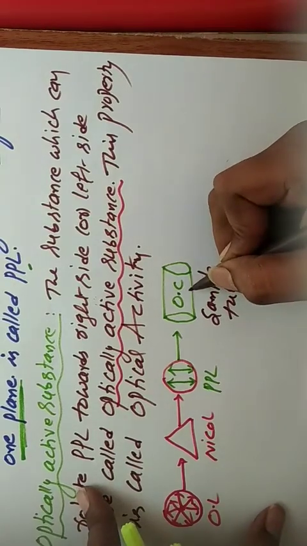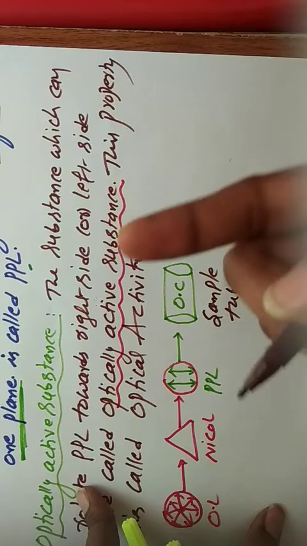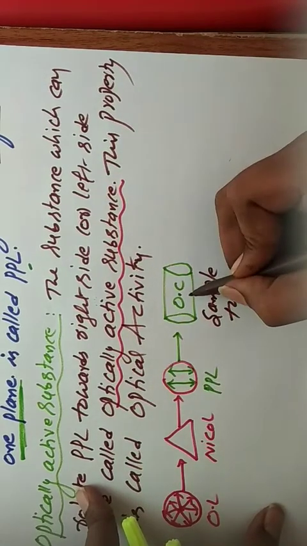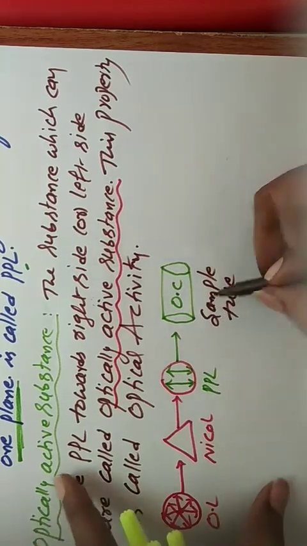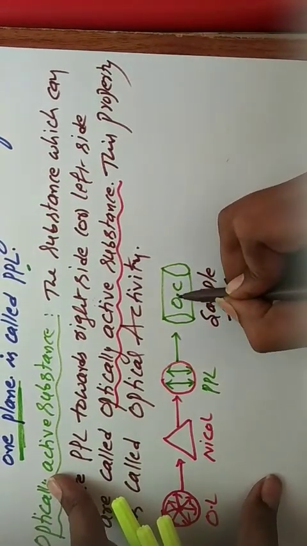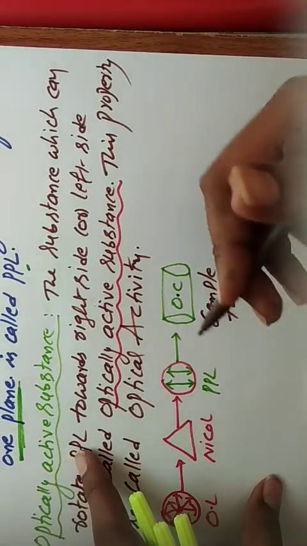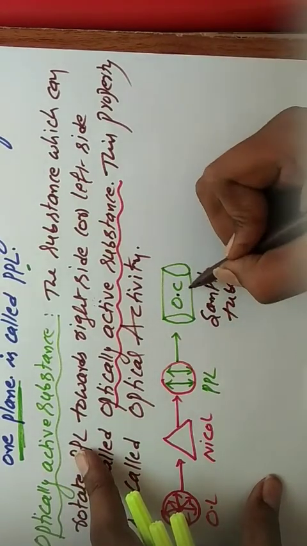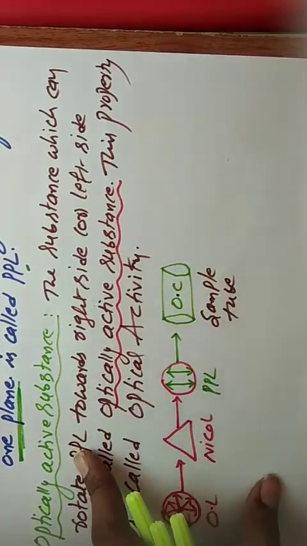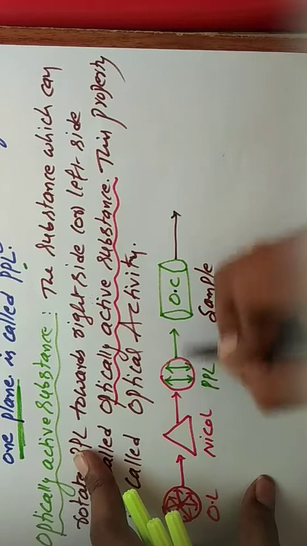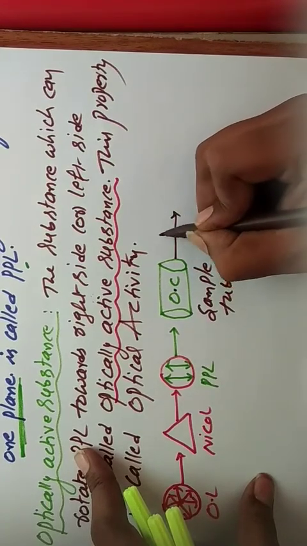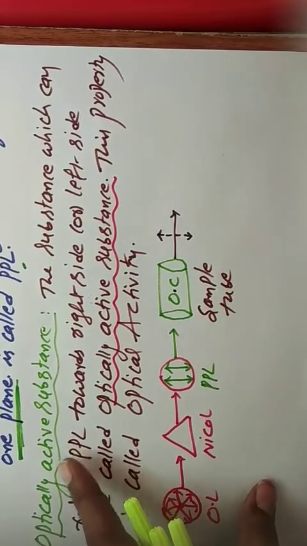If that glucose solution rotates the plane polarized light either right side or left side, then that glucose solution exhibits optical activity property like that. So this is the sample tube. In that sample tube, the compound for which we decide whether it is optically active is taken. So after that, then this is the direction of the plane polarized light. It is taken in dotted direction.